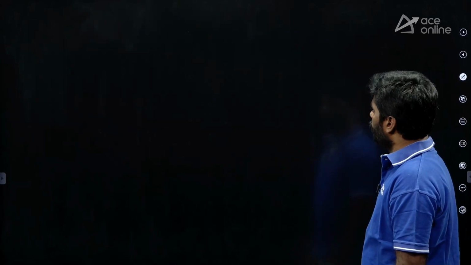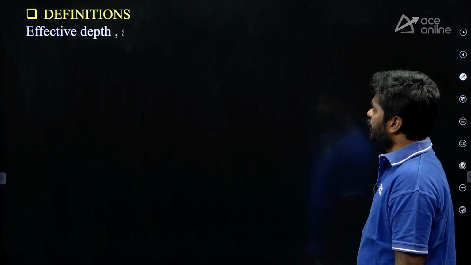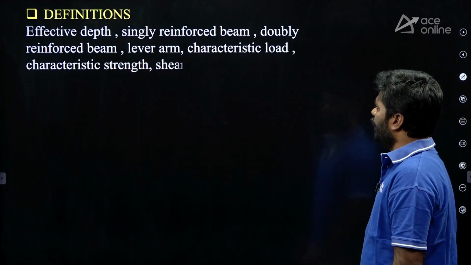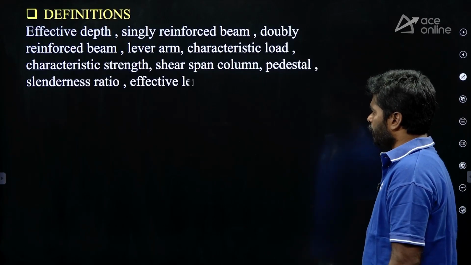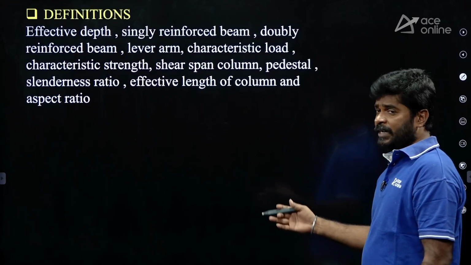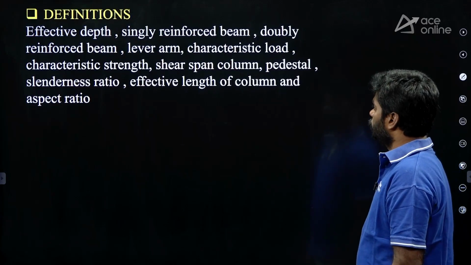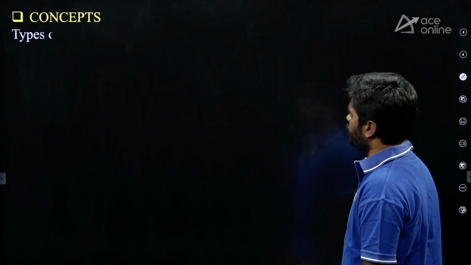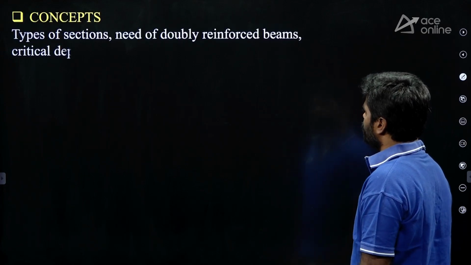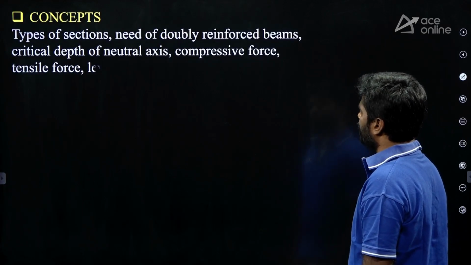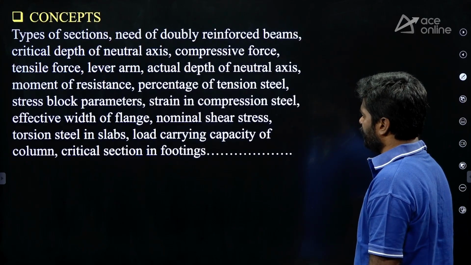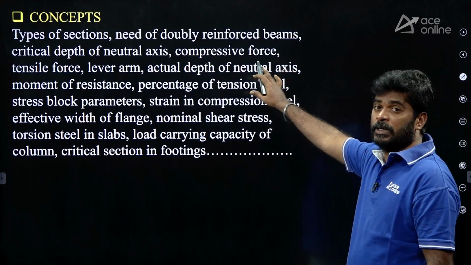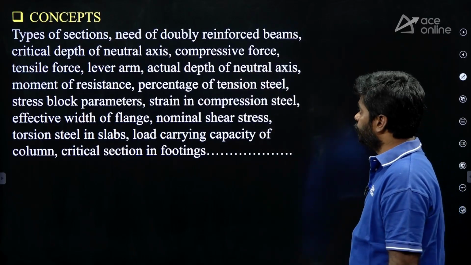Coming to the definitions: effective depth, singly reinforced beam, doubly reinforced beam, lever arm, characteristic load, etc. You can take a screenshot once. Coming to the concepts: types of sections, need of doubly reinforced beams, critical depth of neutral axis, etc. Based on these concepts, they will frame questions.